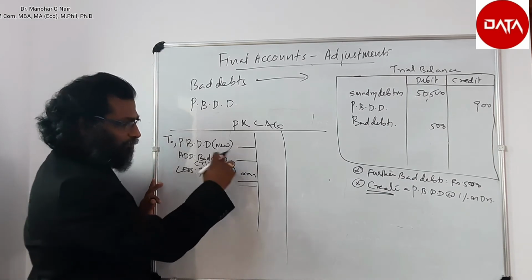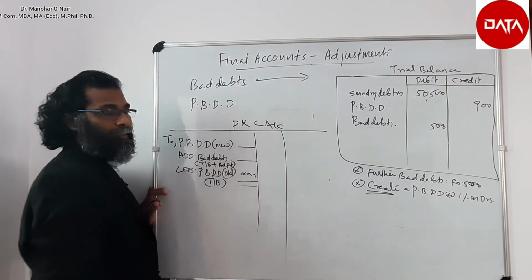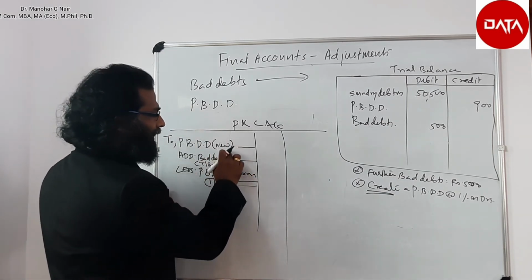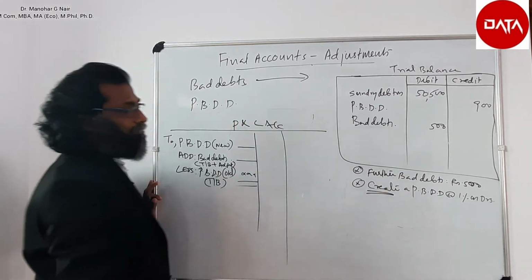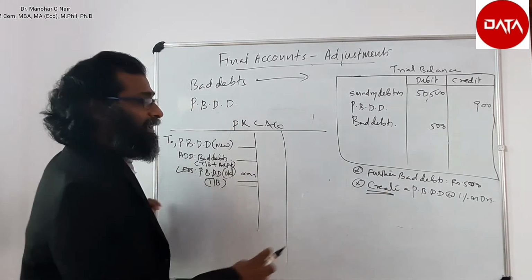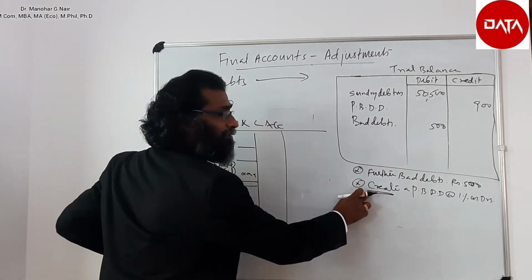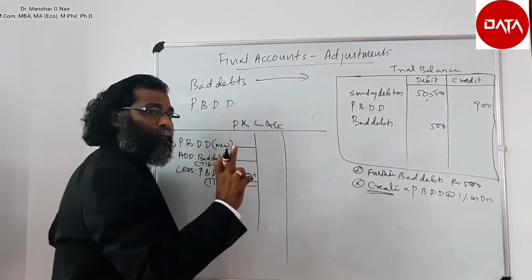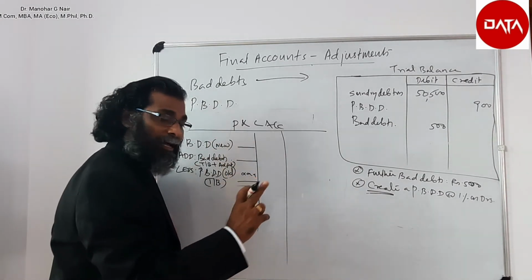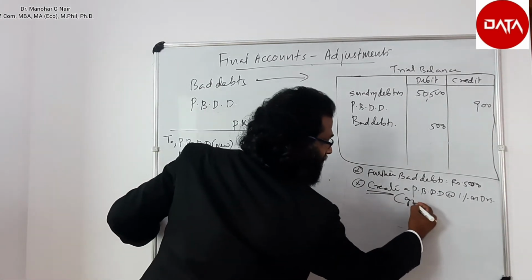So let us try to plot all this. Here provision for bad and doubtful debt is 1%. So in this question, it is asked to create 1% provision for bad and doubtful debt. That provision has to be created from good debtors.